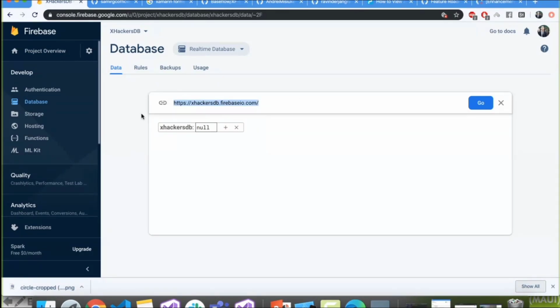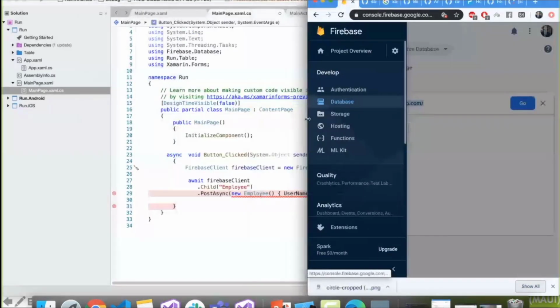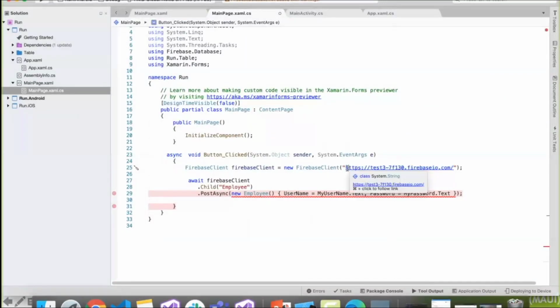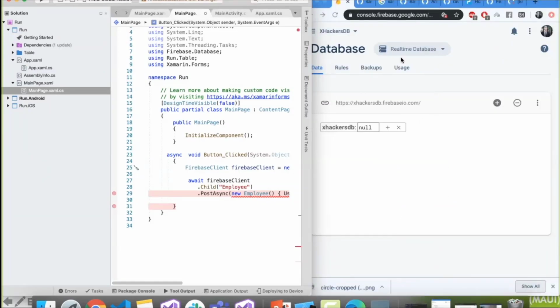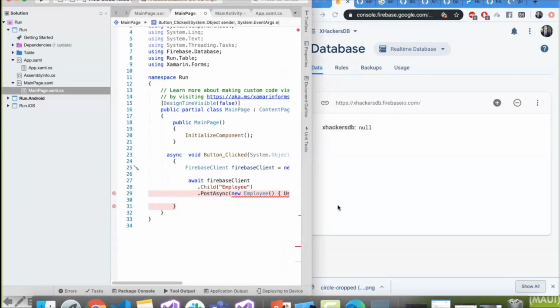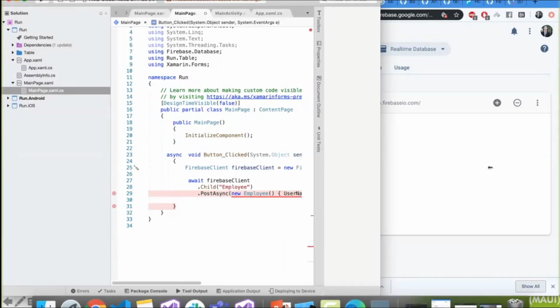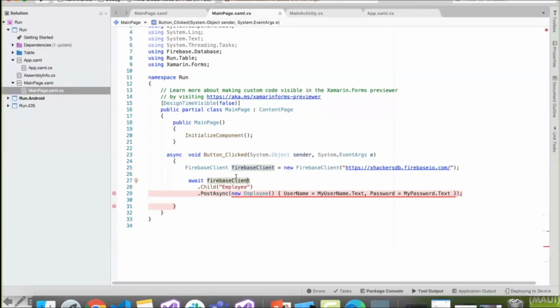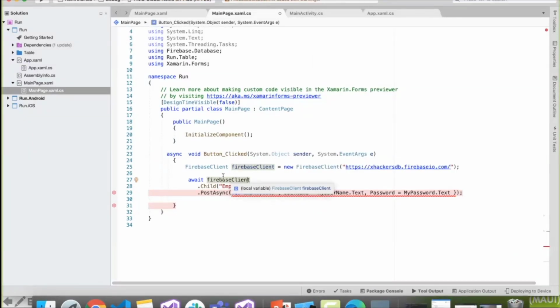We are telling that this is the one endpoint where our Xamarin Forms application needs to connect, here in this line of code, so that our Xamarin Forms application will now get connected with this database. It's like left and right. So we want our Firebase application to get connected over here. Then what will we actually do? It's pretty straightforward work.